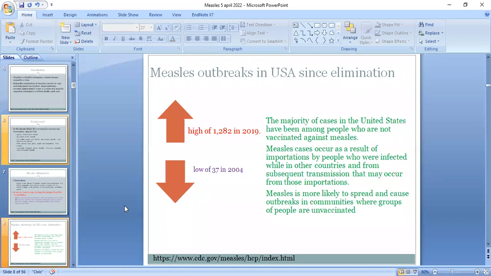Now, the trends in measles outbreaks in the USA after elimination. Measles cases were reported after the year 2000 as low as 37 in 2004 and as high as 1282 in the year 2019. The majority of cases in the United States have been among people who are not vaccinated against measles. Measles cases occur as a result of importations by people who were infected while in other countries and from the subsequent transmission that may occur from those importations. Measles is most likely to be spread and cause outbreaks in communities where groups of people are unvaccinated.